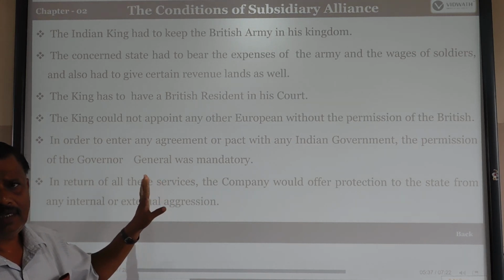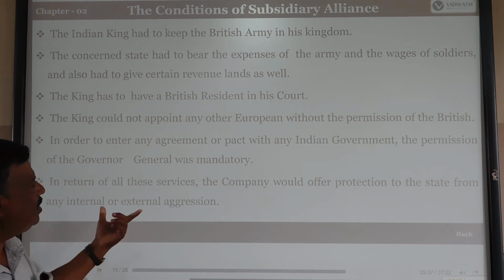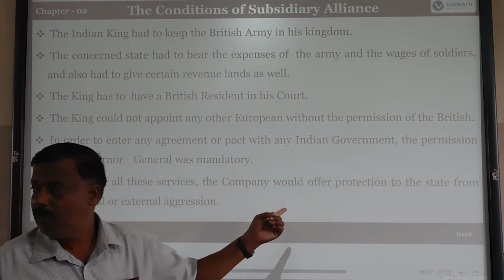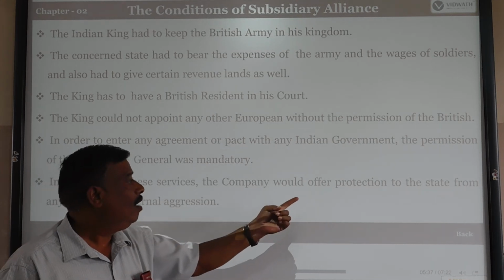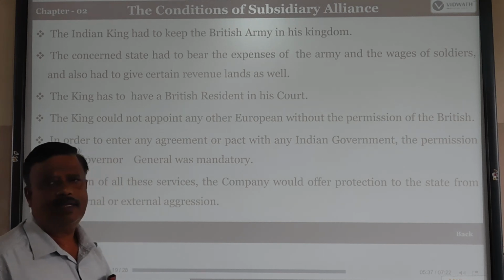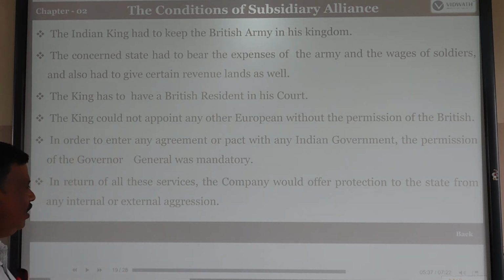That was mandatory. Last one: in return for all these services, the company would offer the state protection from any internal and external aggression.